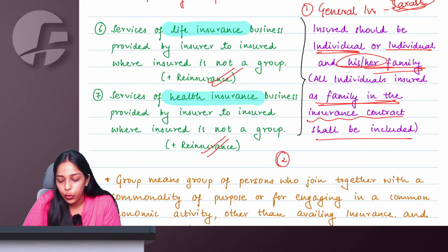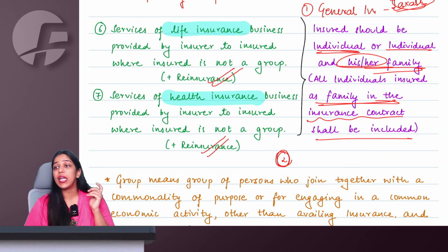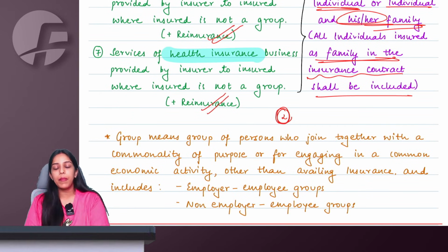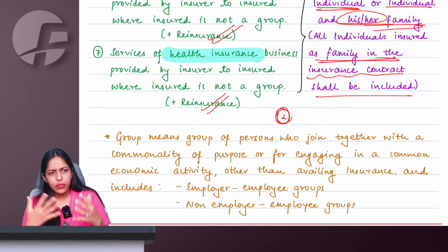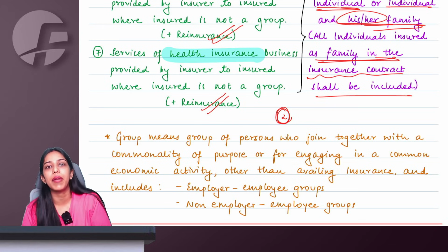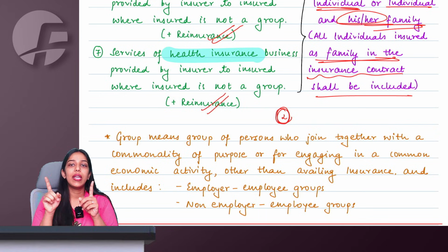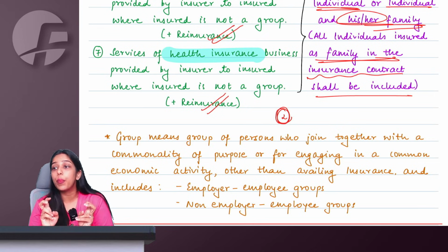And point number two, when these insurances, the life and health insurance, are taken by an individual for himself, herself or his, her family, only that is exempted. Let us say, ma'am, a group is taking these insurances. I am an employer. I have 100 workers working in my factory, in my office. I decide to take life insurance for all of them. It is going to be taxable because they are not my relatives. It is a group insurance.